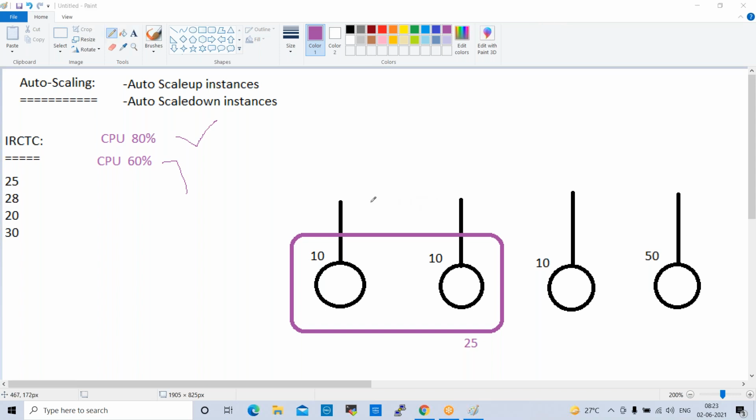Based on the CPU utilization, it will increase the servers and decrease the servers. Whenever CPU utilization is high, once it reaches 80%, it will add additional servers apart from these 25 servers. Like this, we configured auto scaling on our parking pass project, the Abu Dhabi project.